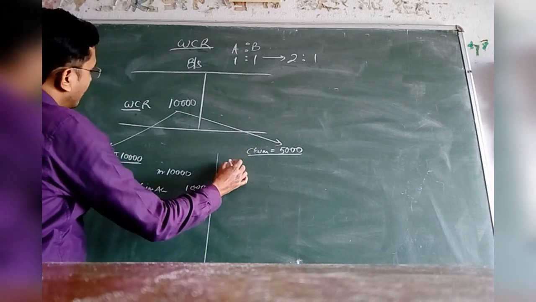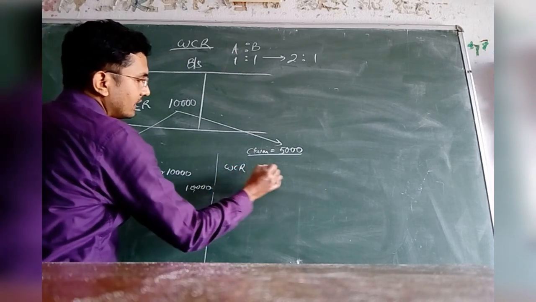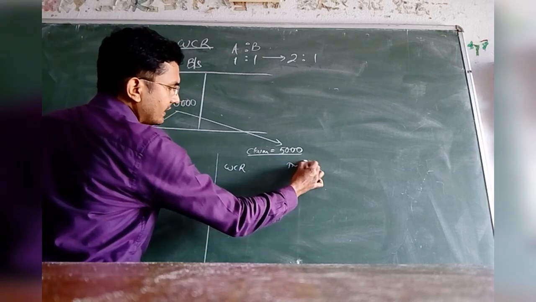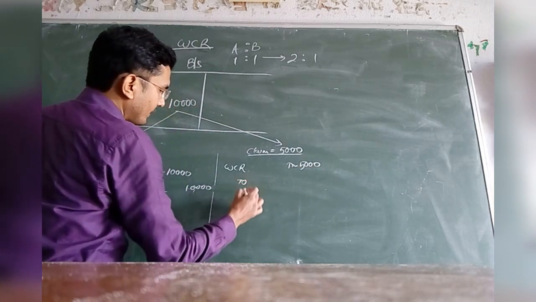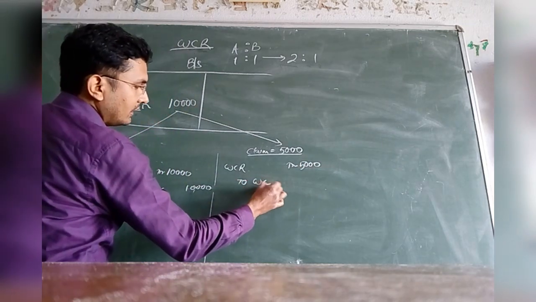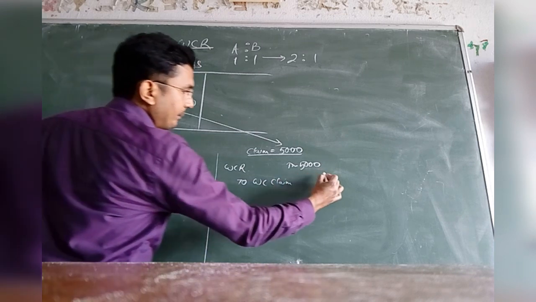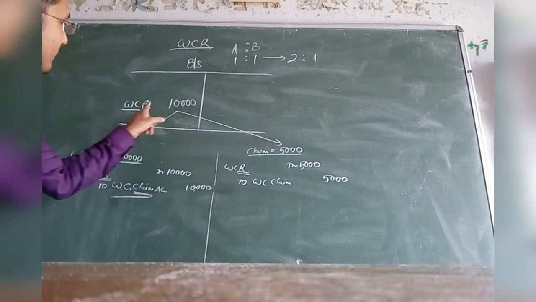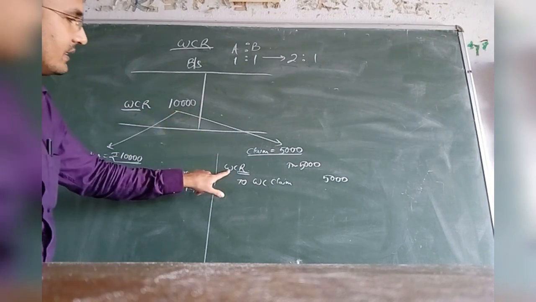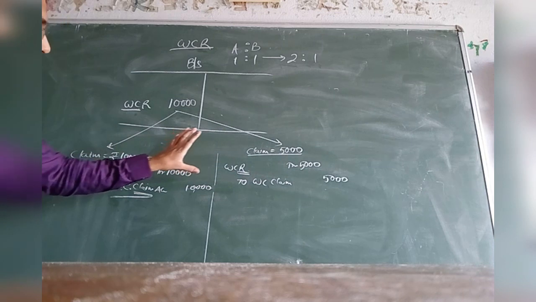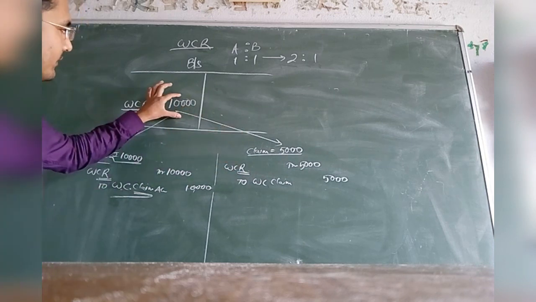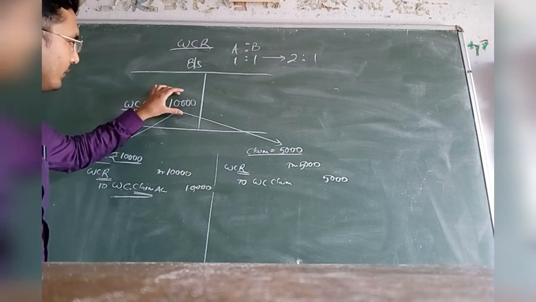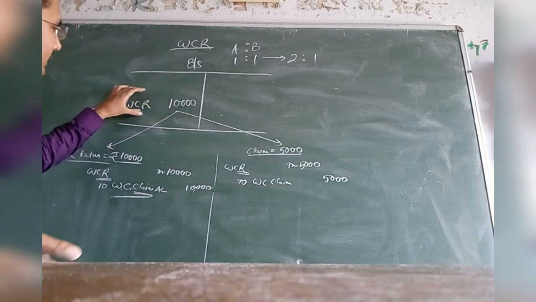Therefore, the journal entry accordingly will be WCR debited with rupees 5,000 to workman compensation claim 5,000. So 5,000 we have utilized out of this reserve. This has a credit balance and is debited rupees 5,000. So up to an amount of 5,000 we have utilized out of this reserve. Again we have been left with an amount of rupees 5,000 in the reserve account.